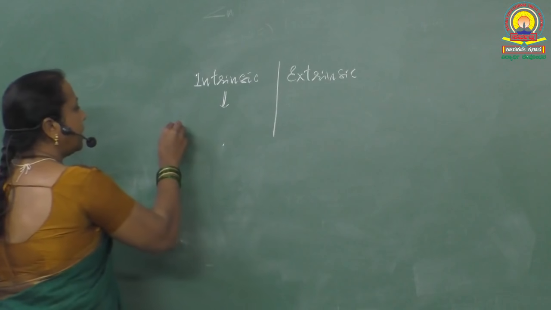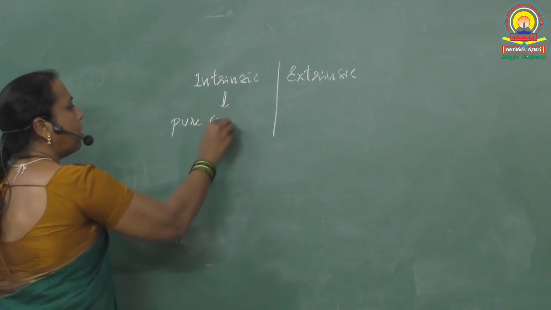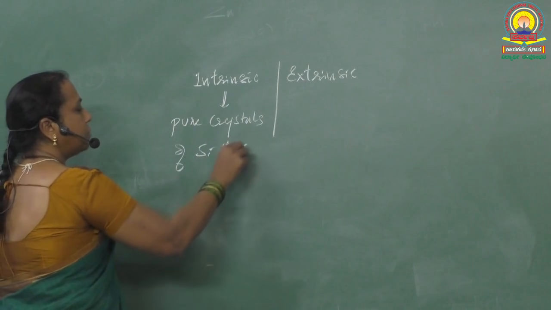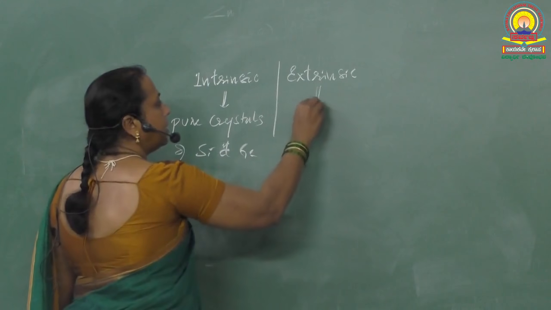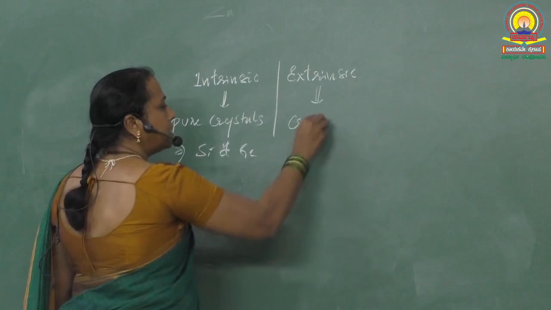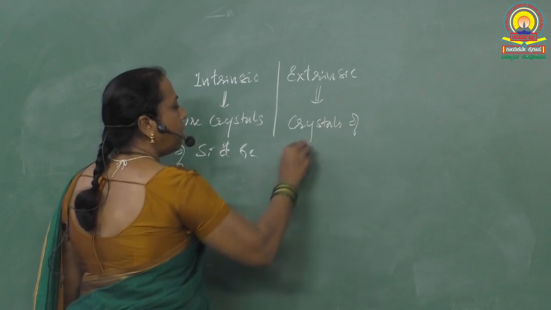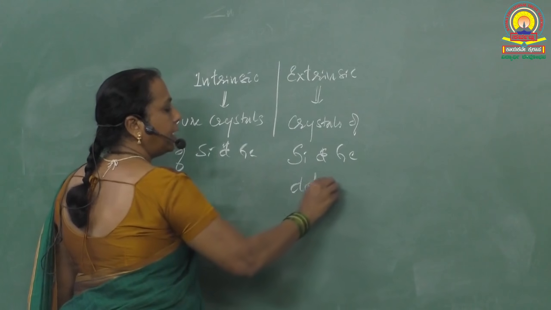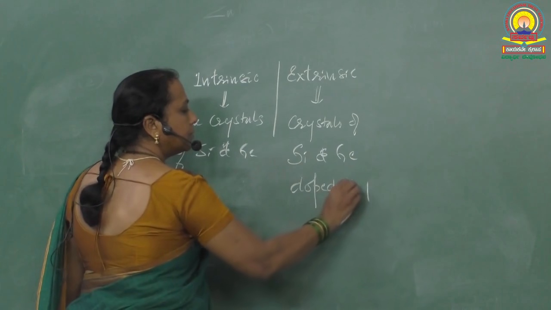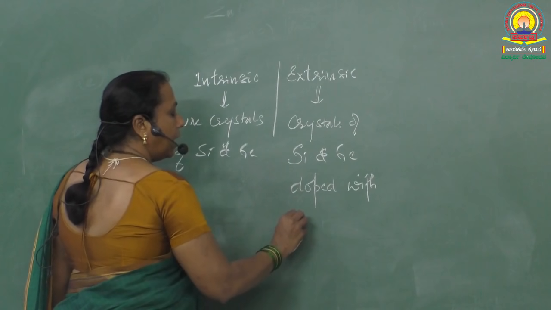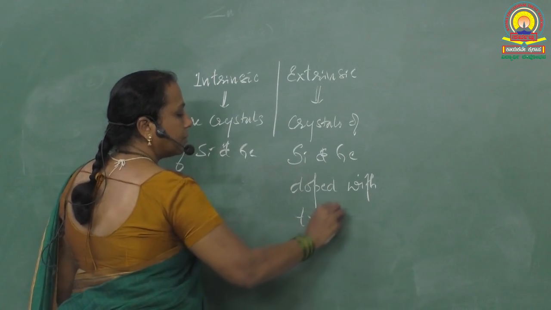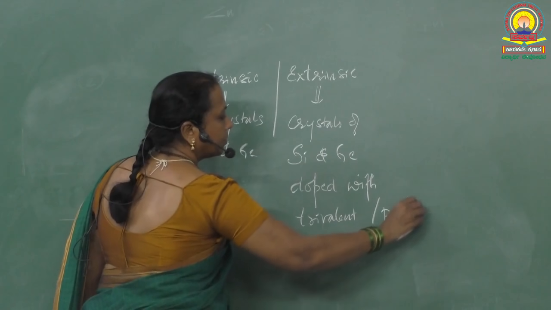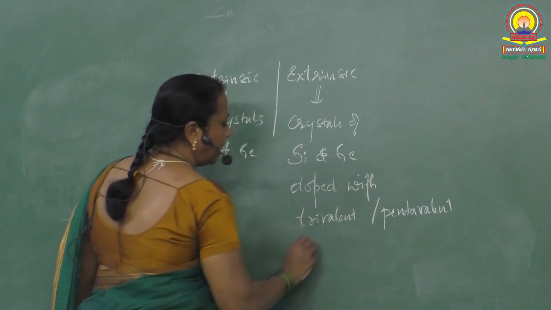Intrinsic semiconductors are nothing but the pure crystals of silicon and germanium. Extrinsic semiconductors are nothing but crystals of silicon and germanium doped with, that is made impure with, trivalent or pentavalent impurity.